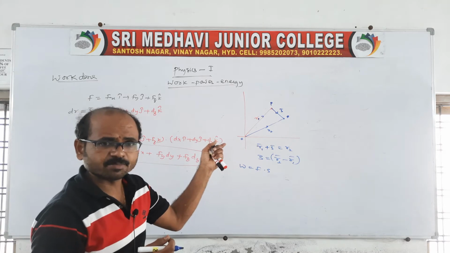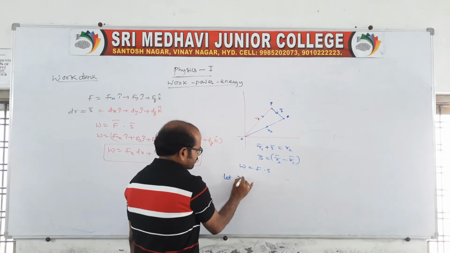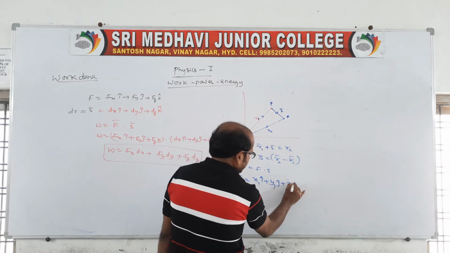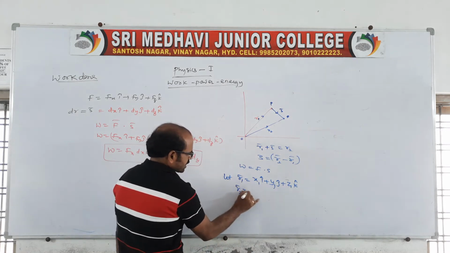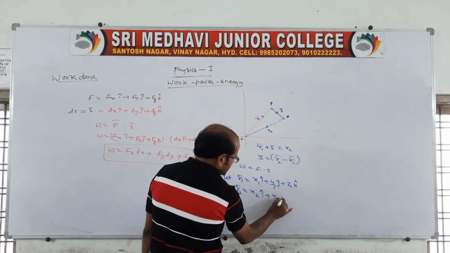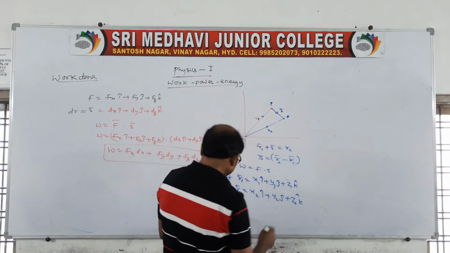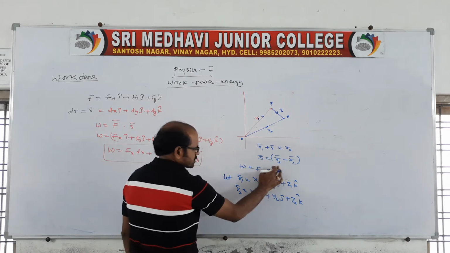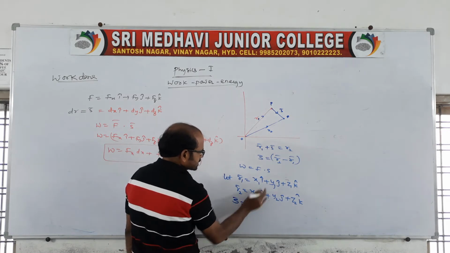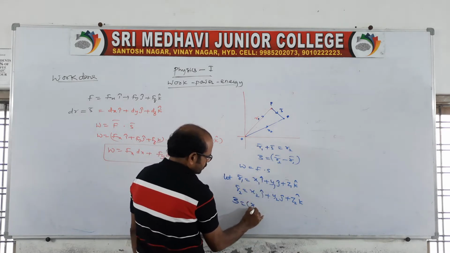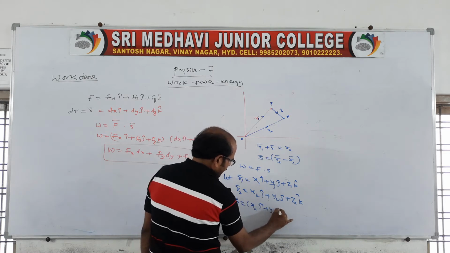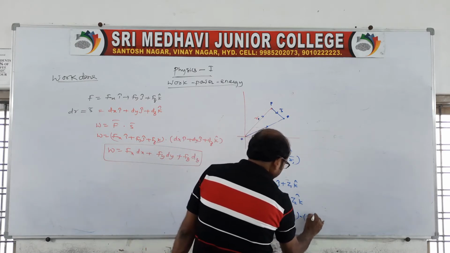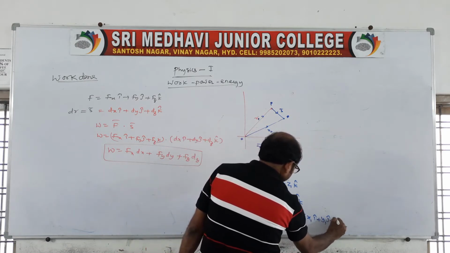Sometimes he may ask you this type of question also. Let's suppose the R1 position vector is given as x1 i cap plus y1 j cap plus z1 k cap, and R2 vector is equal to x2 i cap plus y2 j cap plus z2 k cap. We should get the displacement vector, so displacement is equal to R2 minus R1, that is x2 i cap plus y2 j cap plus z2 k cap, minus x1 i cap plus y1 j cap plus z1 k cap.